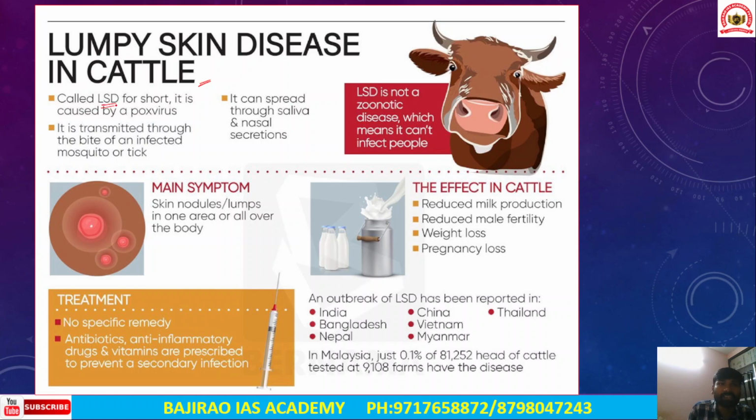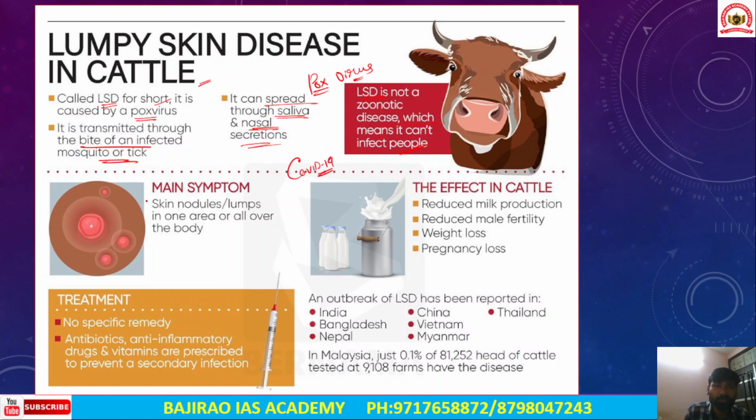This is lumpy skin disease, and it is caused by a pox virus. So this is a viral disease transmitted through the bite of an infected mosquito or tick. It can spread through saliva and nasal secretions. Lumpy skin disease is not a zoonotic disease, which means it cannot infect people. So what is a zoonotic disease? A zoonotic disease is a disease that infects from animals to humans. The COVID-19 pandemic, unlike this, is in fact a zoonotic disease.